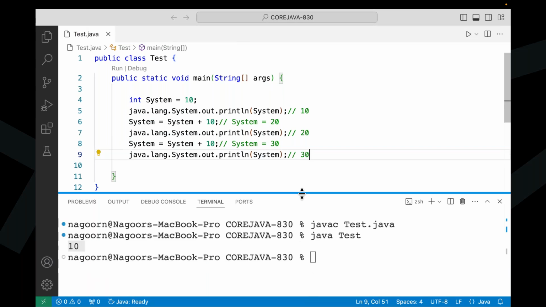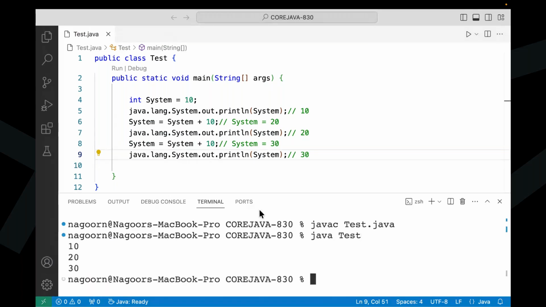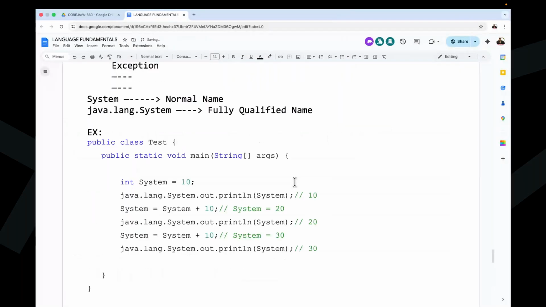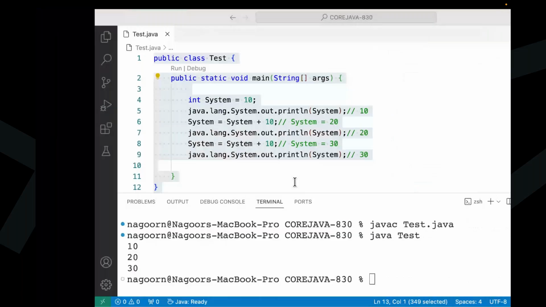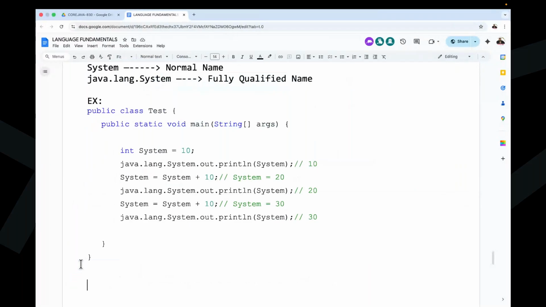Right, so now let me check it. javac Test.java. Compiled successfully. java Test. Now we are able to get the output: 10, 20, 30. 10, 20, 30 is the output we are getting. Understand it clearly? Right, so now this part is completed.